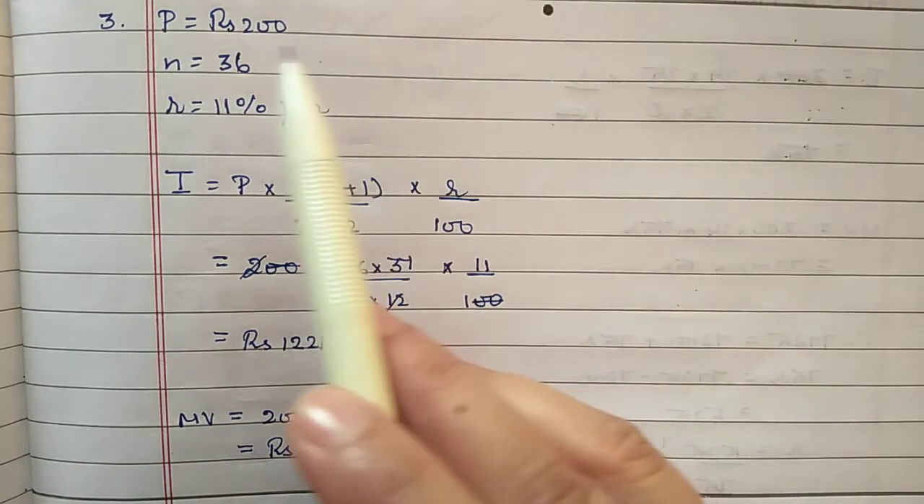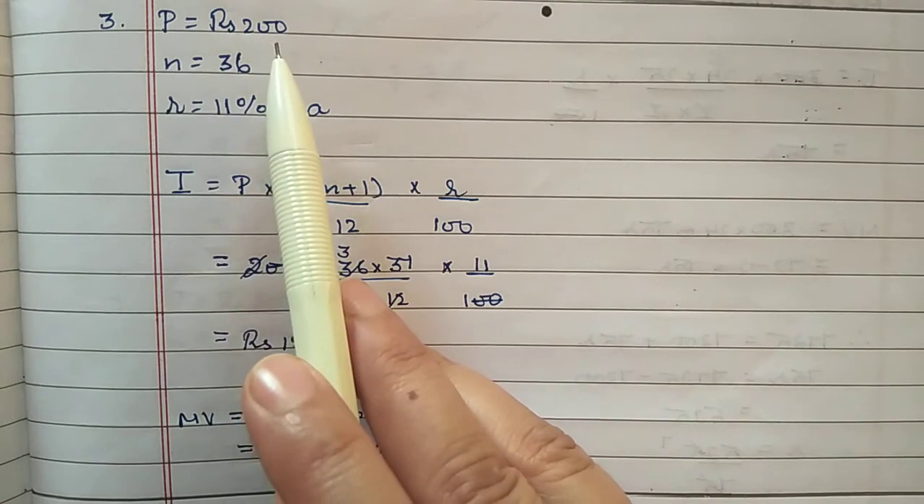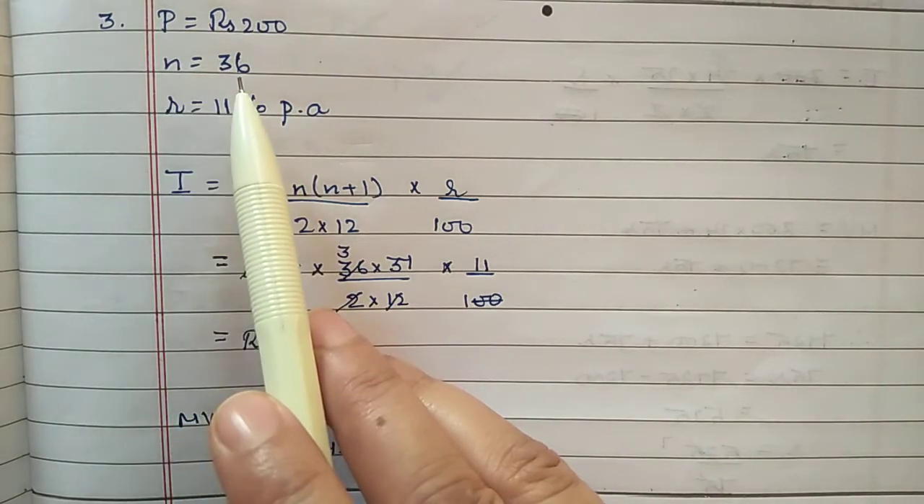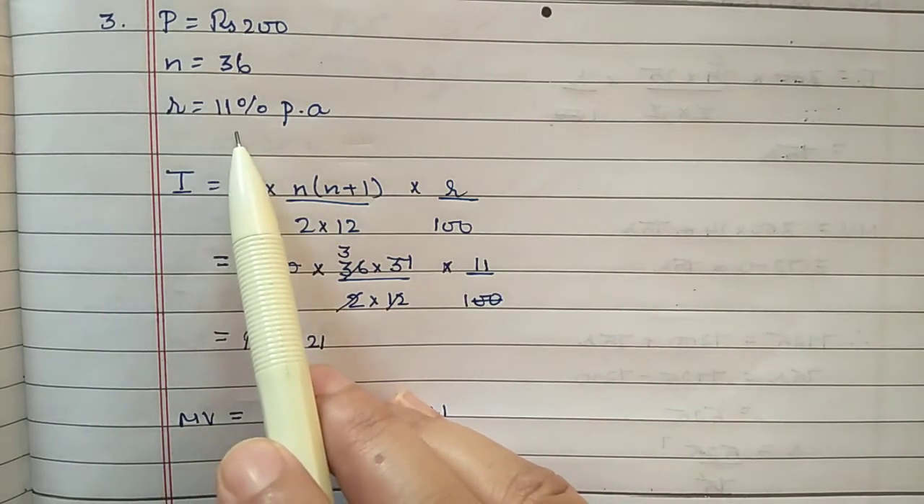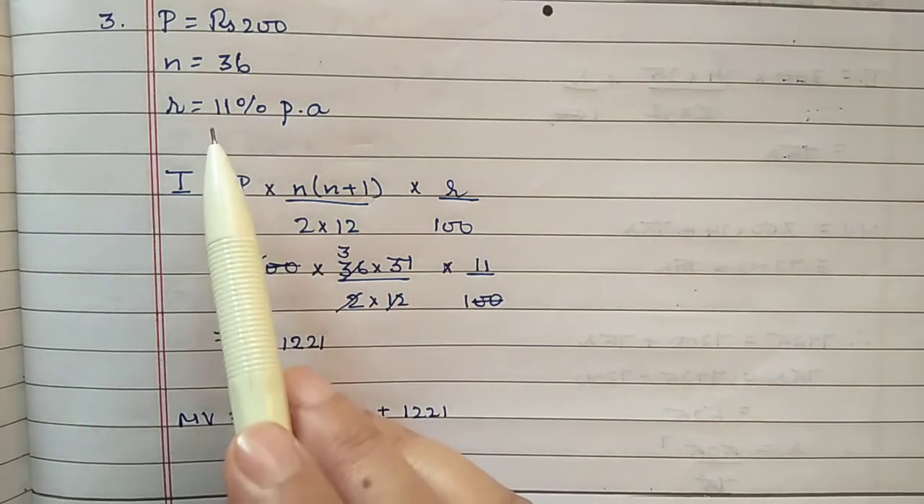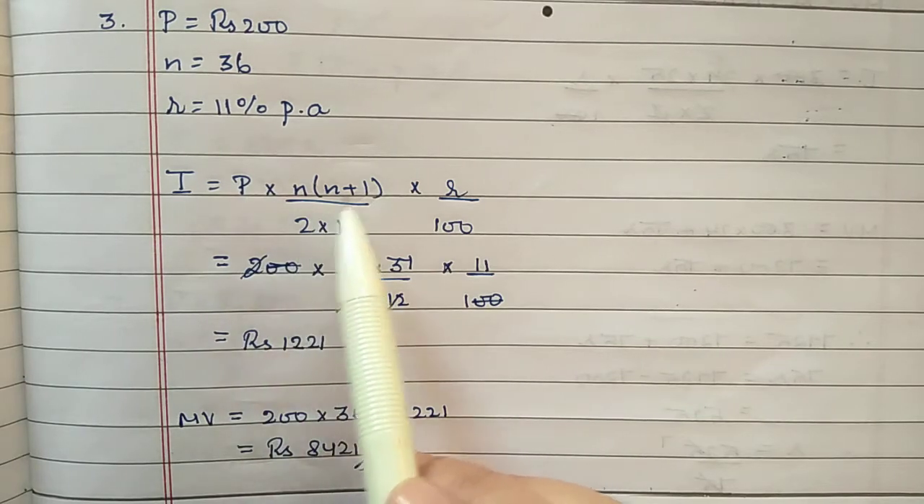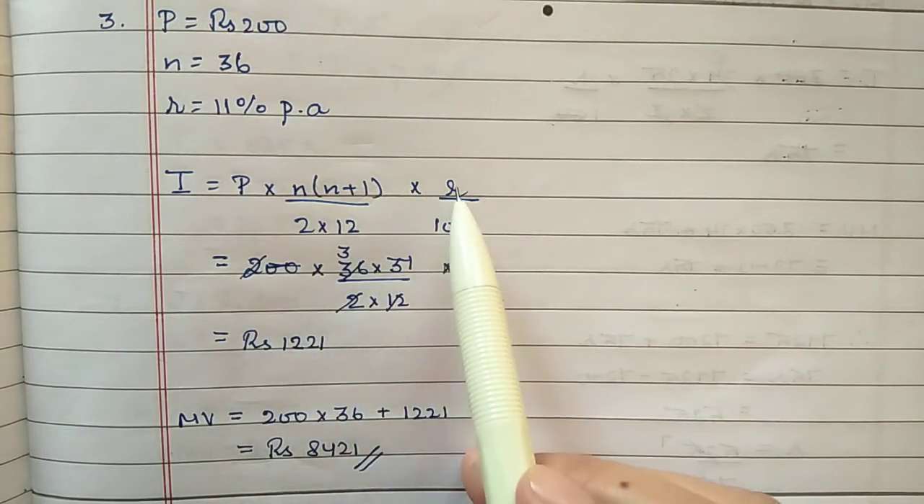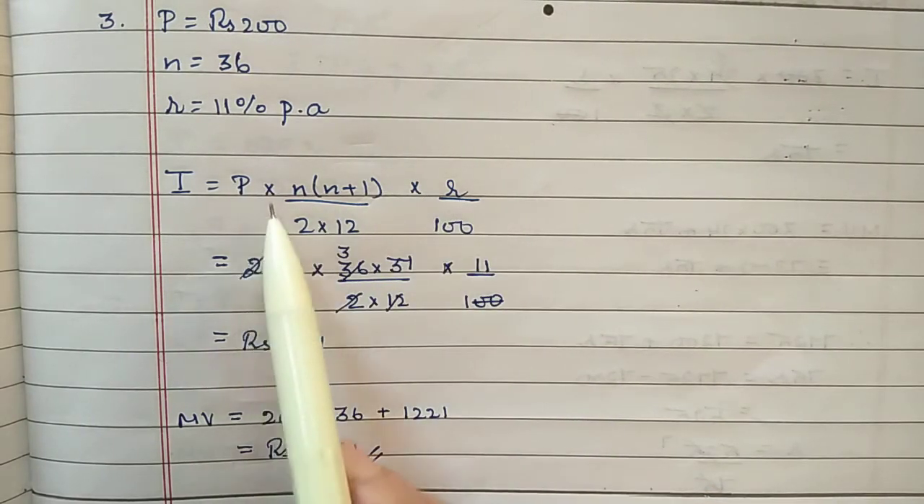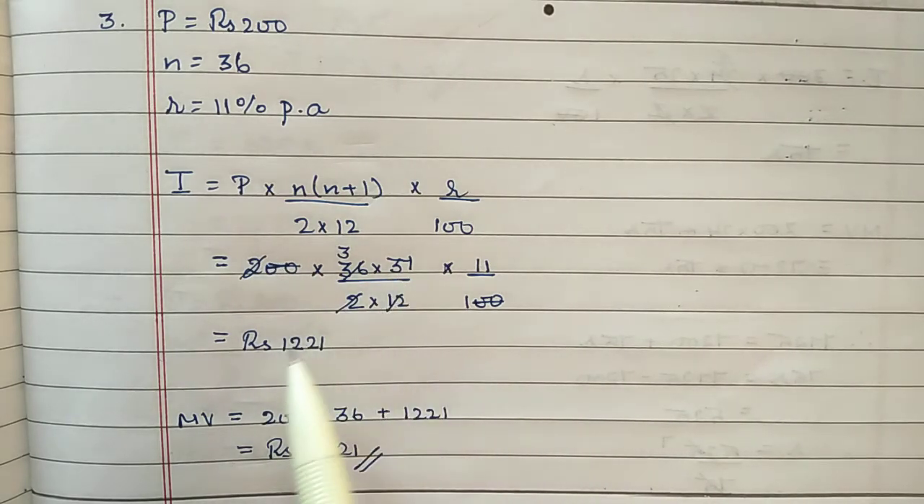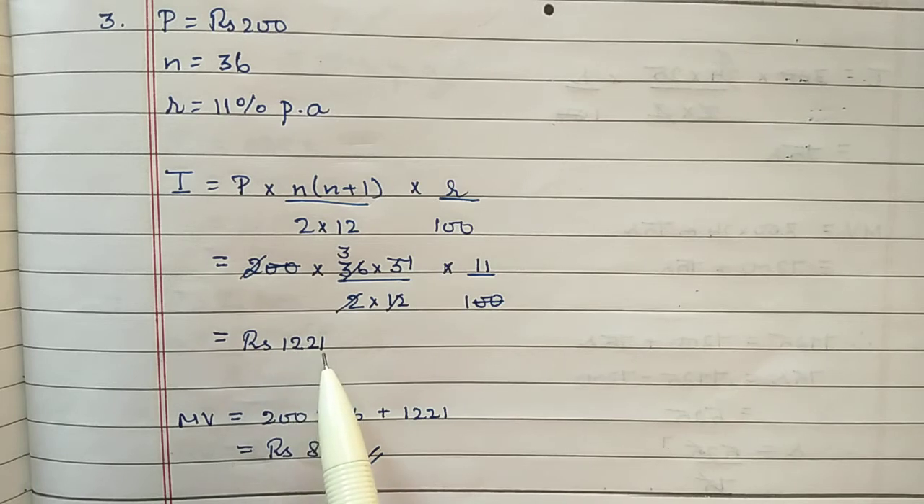First we will write the given values. Principal amount is given 200 rupees. Time is given 36 months and rate of interest is 11% per annum. Substitute all these values in the formula. So I is equal to P into n plus 1 by 2 into 12 into r by 100. After substituting all the values, do the cancellation and you will get the I value 1221.